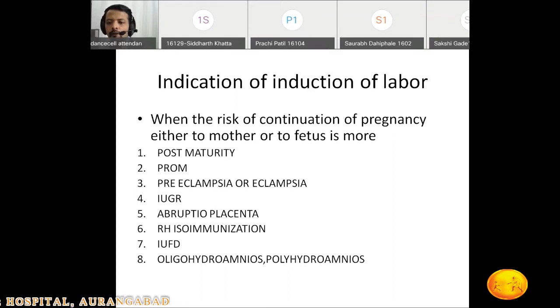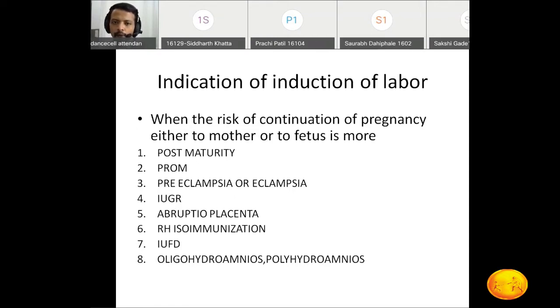Same with oligohydramnios and polyhydramnios. There are a number of complications. With oligohydramnios, what complication may happen? There is more possibility of passage of meconium because of pressing of the cord, and as there is less liquor, the aspiration of meconium will be more. And with polyhydramnios, the head will not get engaged and that pregnancy will be more distressful, and if the membrane suddenly ruptures, there is a possibility of cord prolapse. That is why all these are the factors.